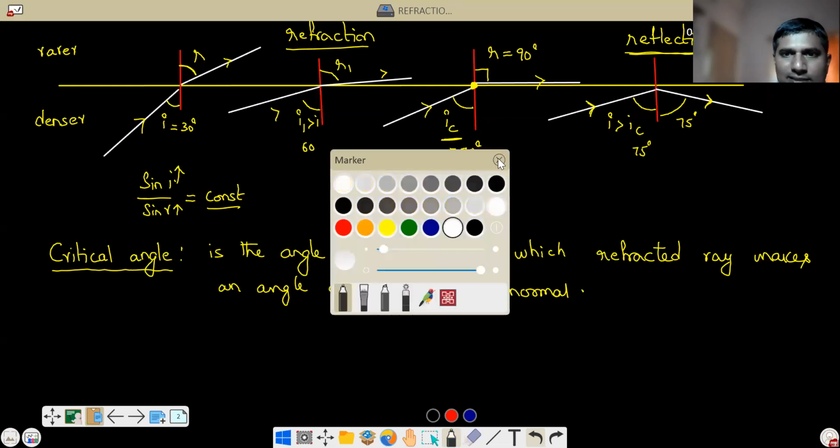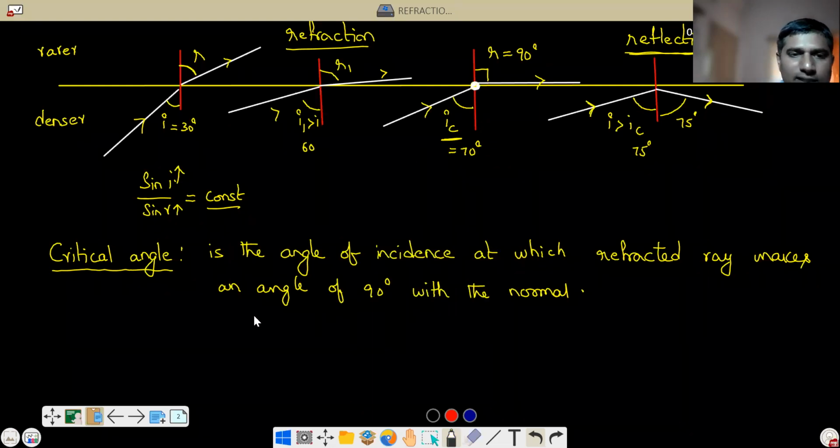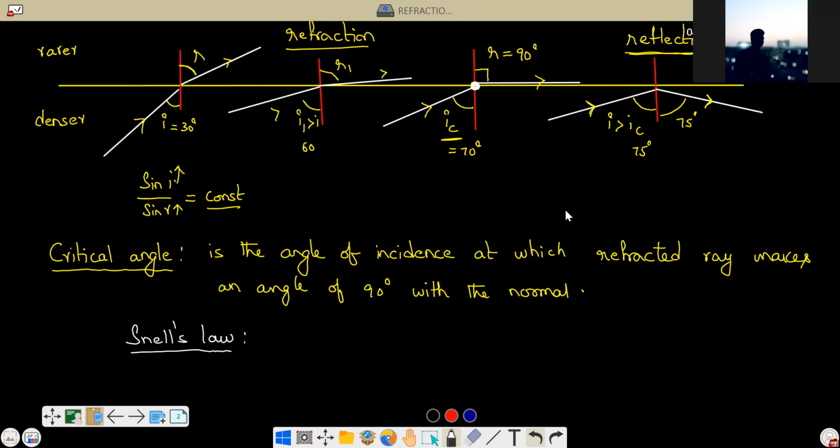Now let us apply Snell's law here. At critical angle, Snell's law. What is the equation of Snell's law? So mu1 by sin r equals mu2 by sin i, sir.